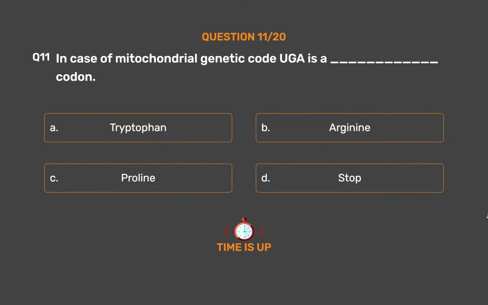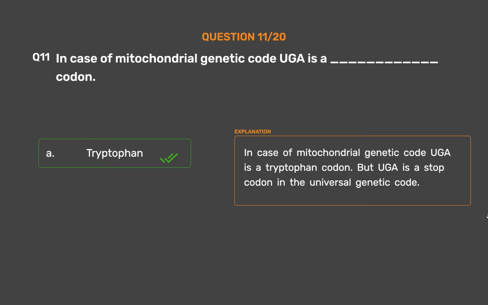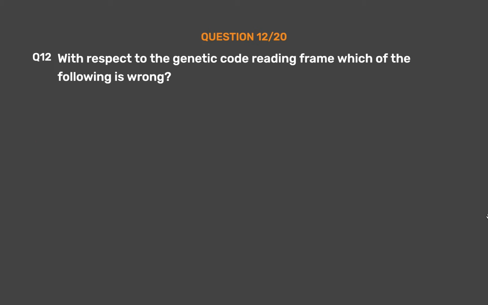The correct answer is option A. Tryptophan. In case of mitochondrial genetic code, AGA is a tryptophan codon, but AGA is a stop codon in the universal genetic code.